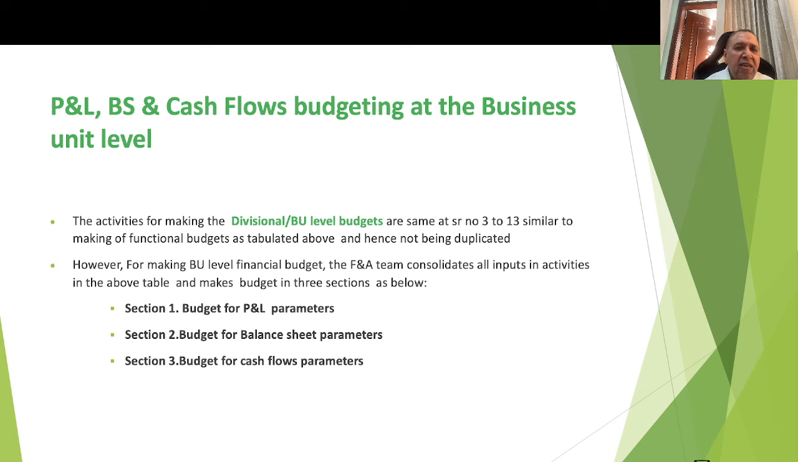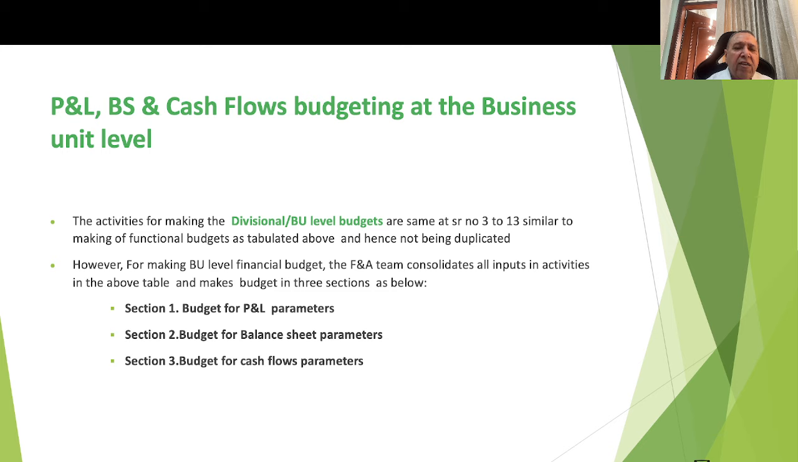Next is the budgeting at the business unit level or the company level for the profit and loss, the balance sheet and the cash flows. Here I am proposing 3 different sections, which are to be coordinated by the CFO.